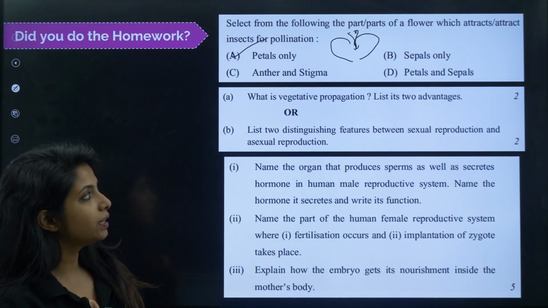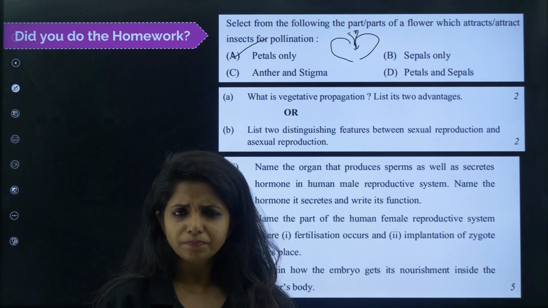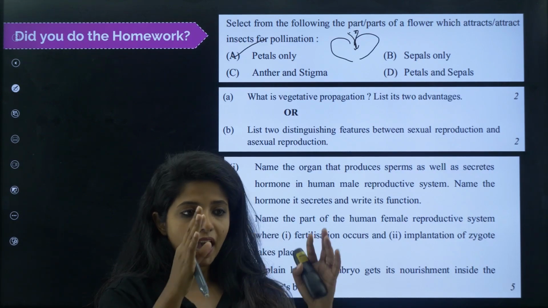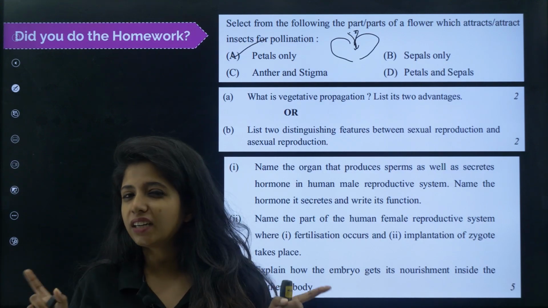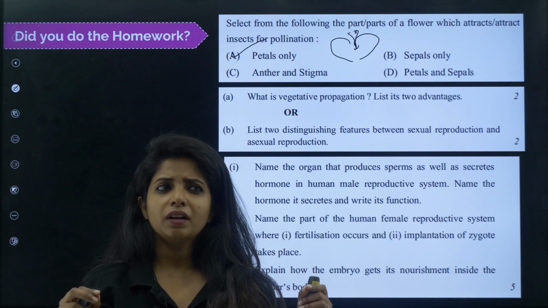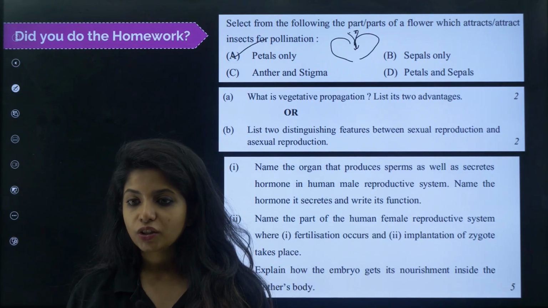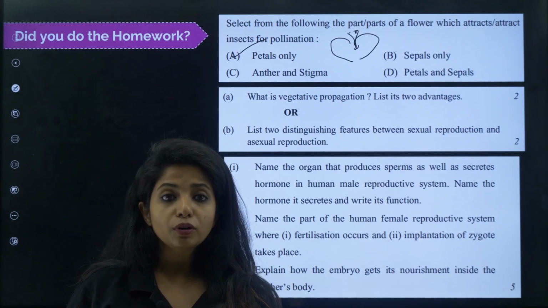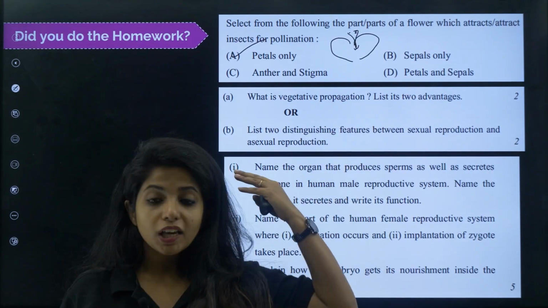Now what are the 2 advantages? It is very fast. You do not have to wait for years for a new plant to come. Second thing, if you want a desired character, for example, I have a very nice plant. Now I want another plant with the same type of flowers, desired trait. Now I can do vegetative propagation by cutting, grafting, using all these techniques, and then I can make an exact new plant like that. So again, I can get plants with desired qualities. And now the plants that do not produce seeds can also start reproducing because here there is no need of seeds. So I gave you 3 advantages.